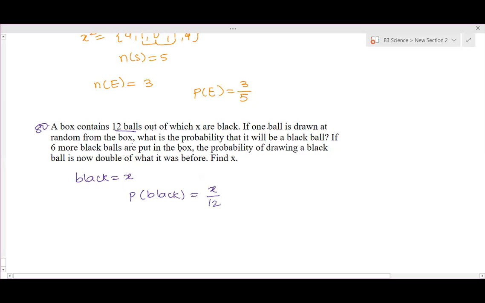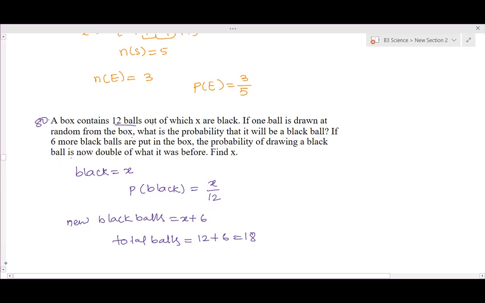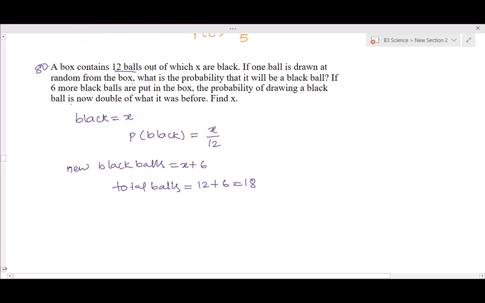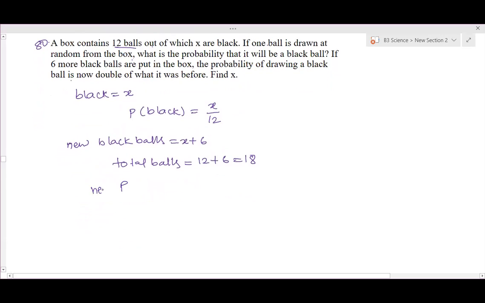If 6 more black balls are put in the box, so the new black balls are X plus 6. So total balls are 18, that is 12 plus 6. Probability of drawing a black ball is now double what it was before. So now the new probability of a black ball is equal to X plus 6 by 18.